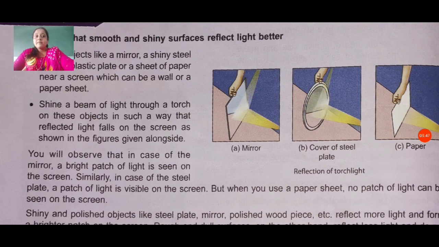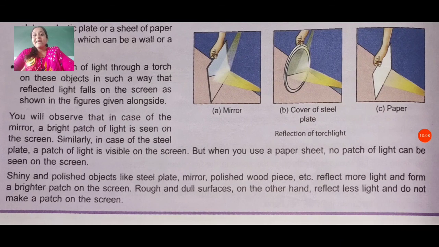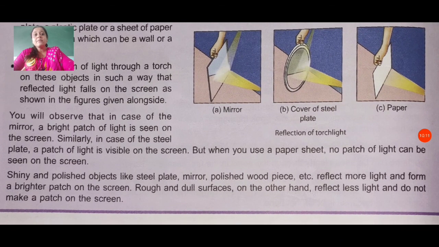So they use a mirror, a steel plate, which we have in our kitchen also, and a paper from our notebook, etc. You will observe that in the case of the mirror, a bright patch of light is seen on the screen. Similarly, in the case of the steel plate, a patch of light is visible on the screen, but when you use a paper sheet, no patch of light can be seen on the screen. This activity you can also do at your home because it is very easy to do and you can understand.